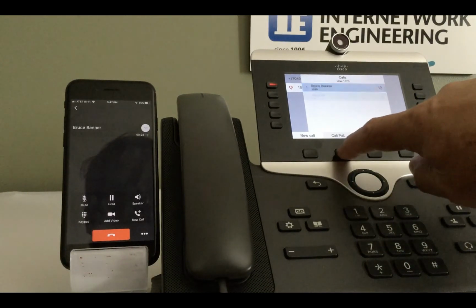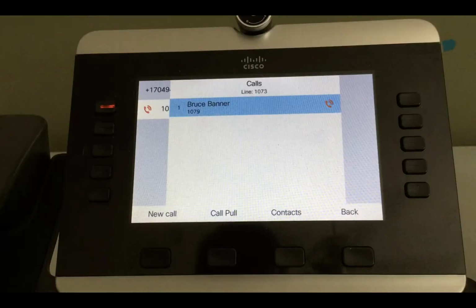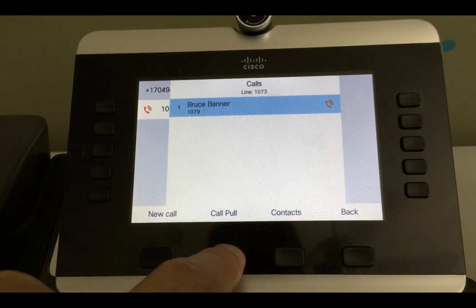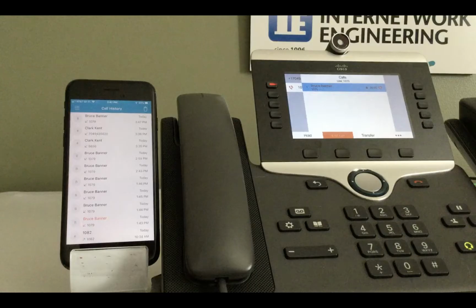If we want to pull the call back to the physical phone, all we have to do is press the Call Pull soft key. The call is automatically connected to the physical phone and disconnected from the mobile device.